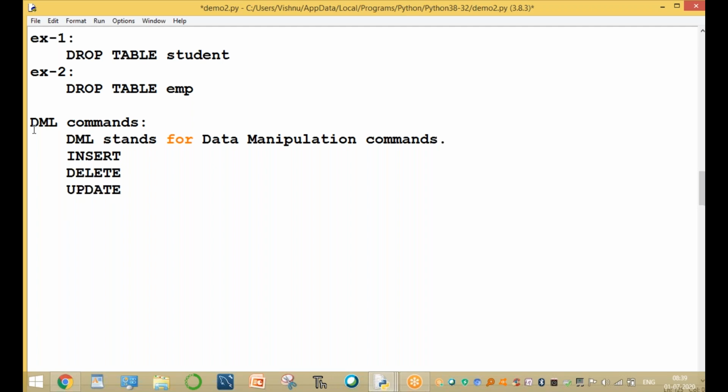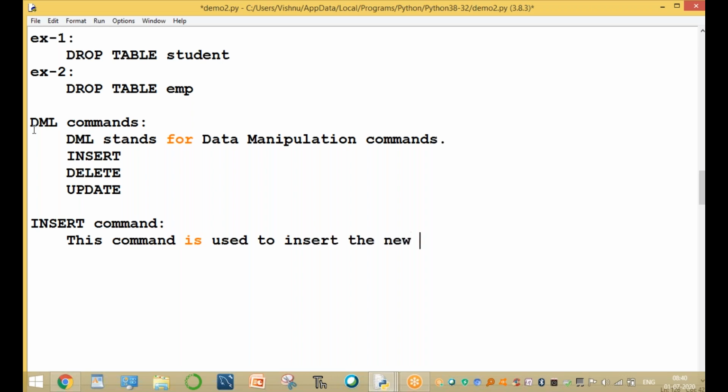What is the main purpose of the insert command? This command is used to insert new records into a table. This is the main purpose.